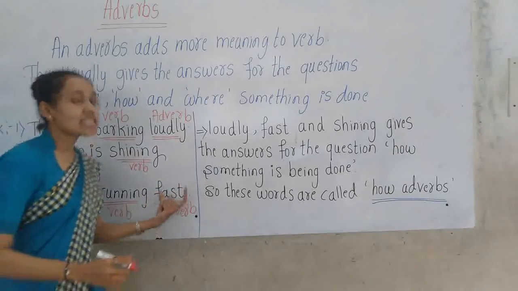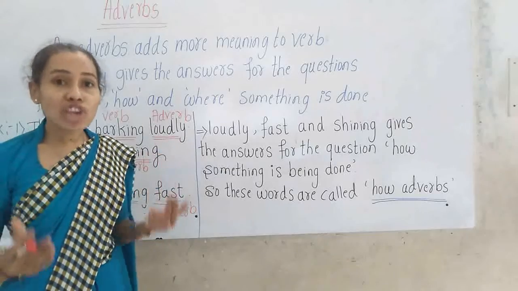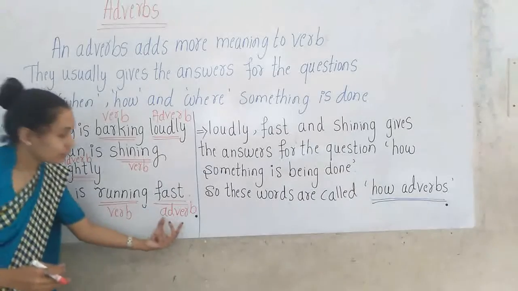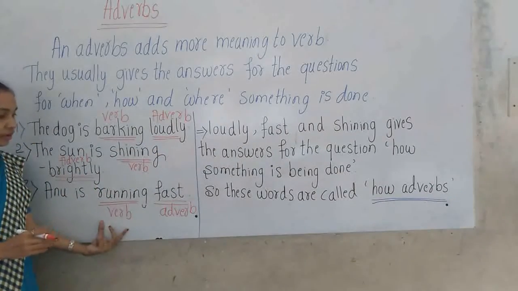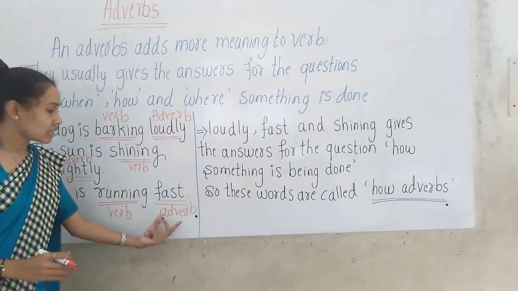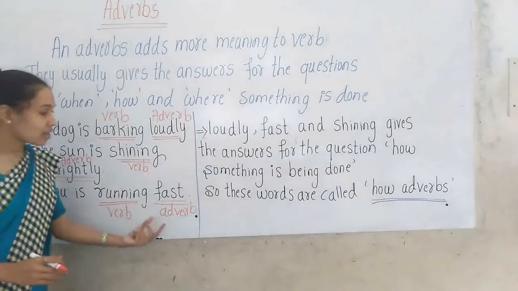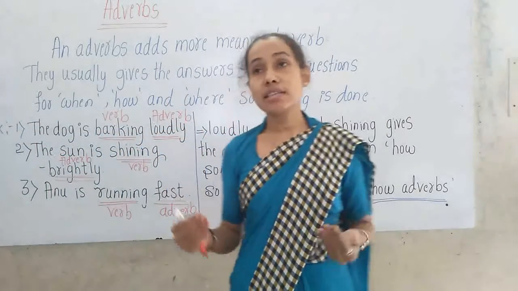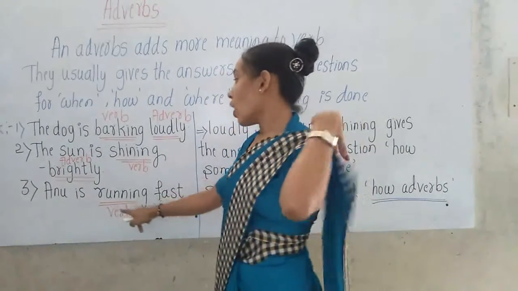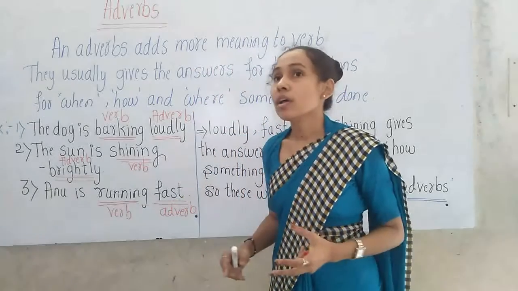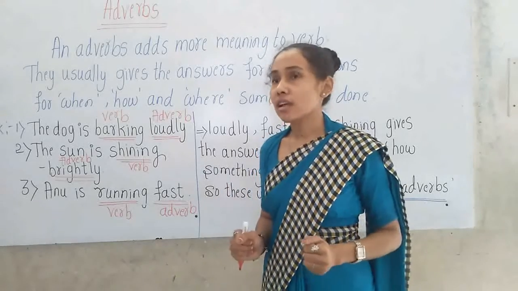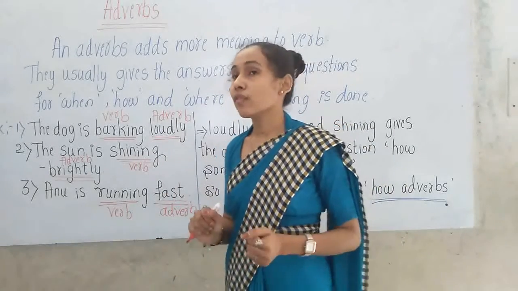So here, fast is an adverb which adds more meaning to the verb. Fast gives the answer for how the action takes place.